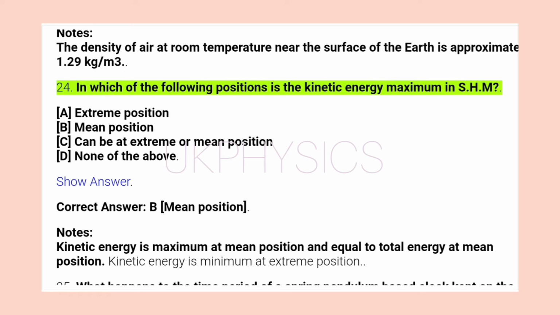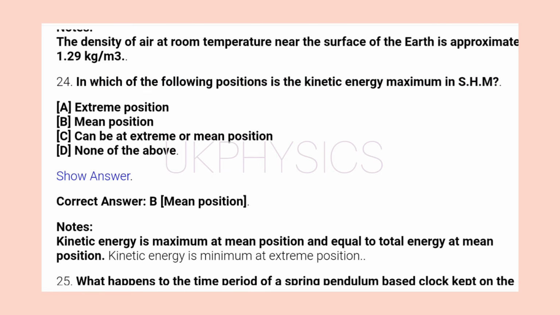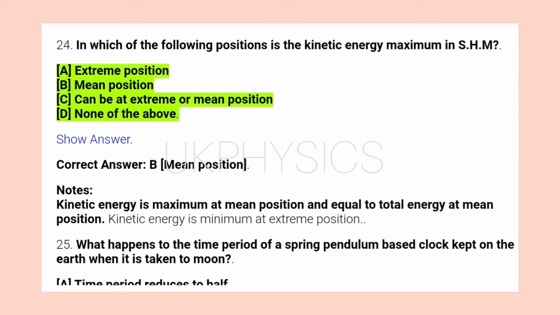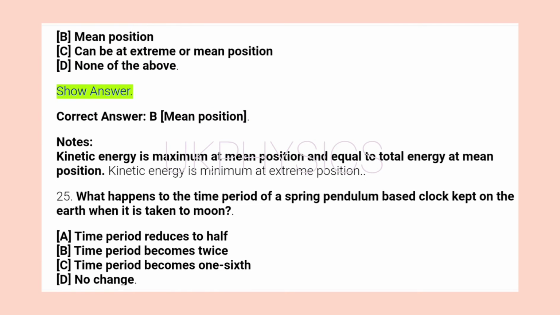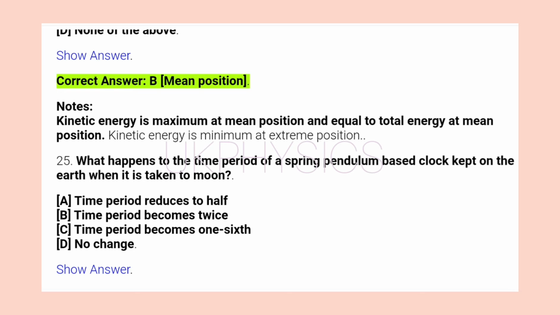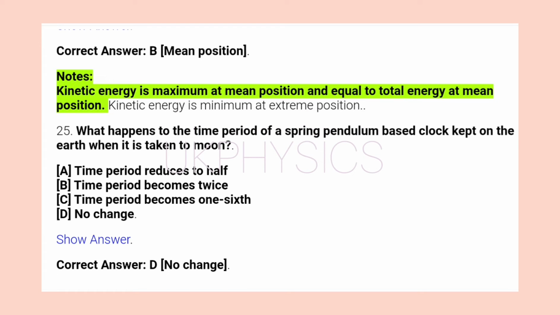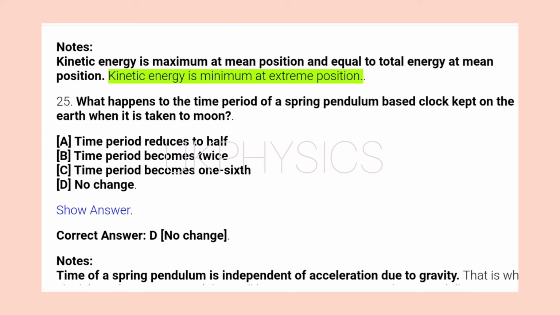24. In which of the following positions is the kinetic energy maximum in SHM? A. Extreme position. B. Mean position. C. Can be at extreme or mean position. D. None of the above. Show answer. Correct answer B. Mean position. Notes: kinetic energy is maximum at mean position and equal to total energy at mean position. Kinetic energy is minimum at extreme position.